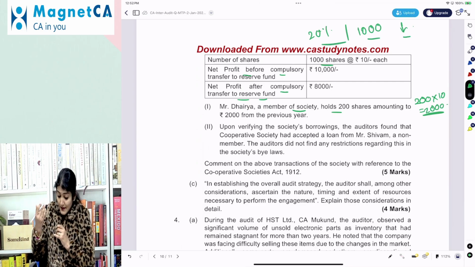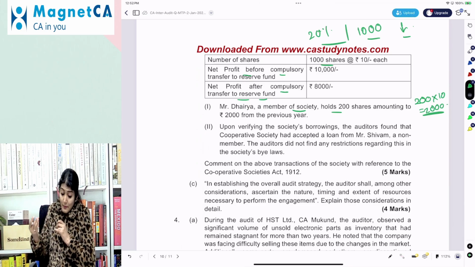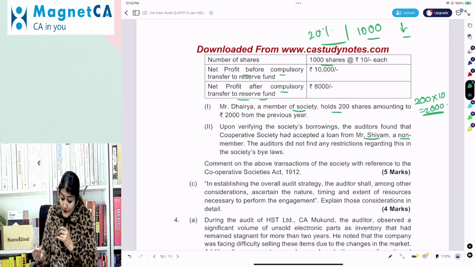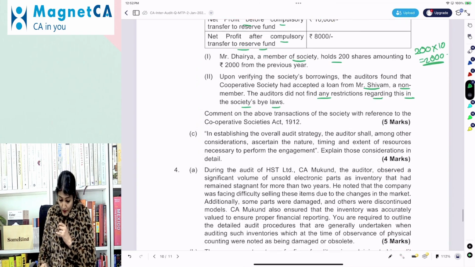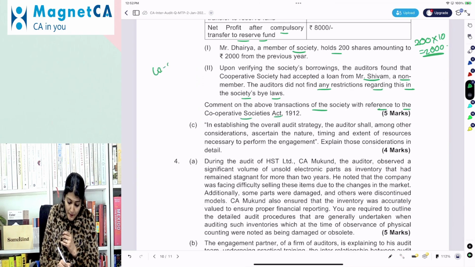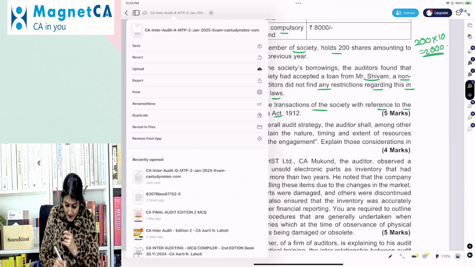Upon verifying the society borrowing, the auditor found that the cooperative society had accepted a loan from Shivam, a non-member. The auditor did not find any restrictions in this regard in the society bylaws. Comment on the above transactions of the society with reference to the Cooperative Society Act, right? So cooperative society audit of the different types of the entity.